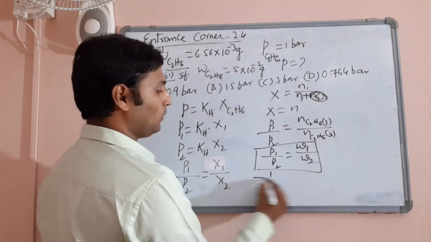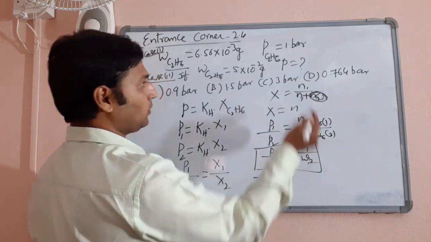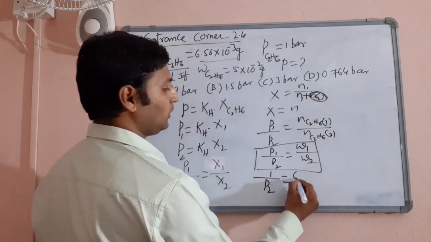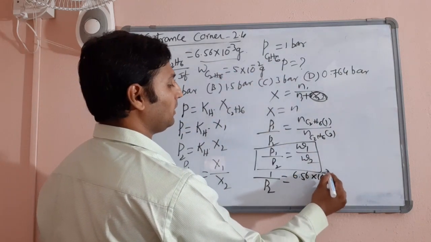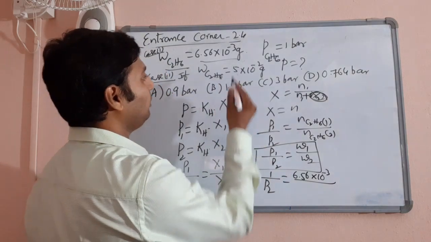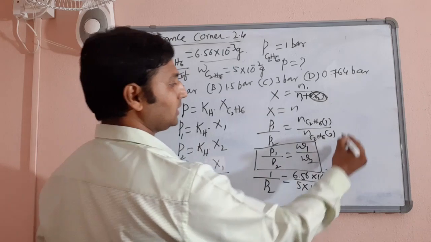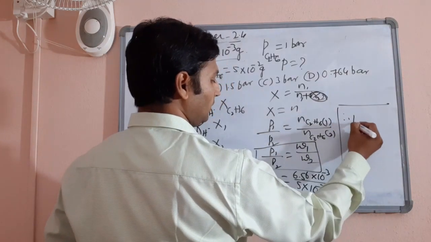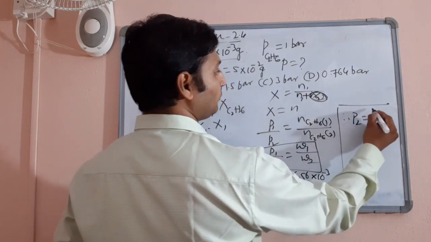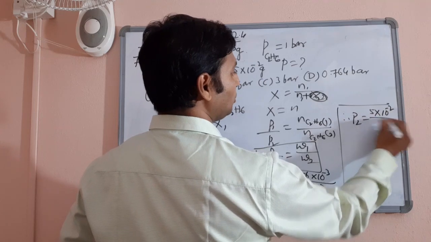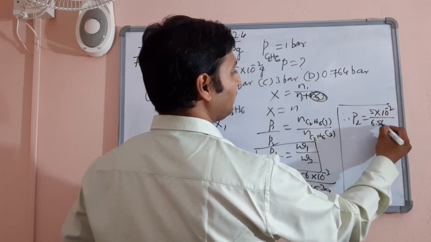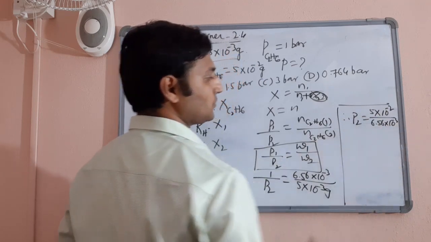Now P1 he mentioned as 1 bar, so 1 by P2 is equal to W1, the first case weight, 6.56 into 10 power minus 3 grams, divided by W2, which is 5 into 10 power minus 3 grams. Therefore, P2 is equal to 5 into 10 power minus 2 divided by 6.56 into 10 power minus 3.